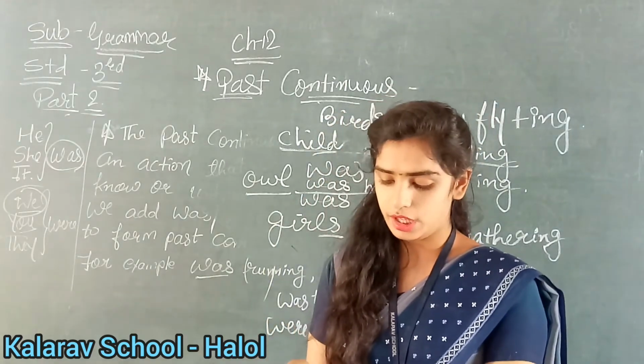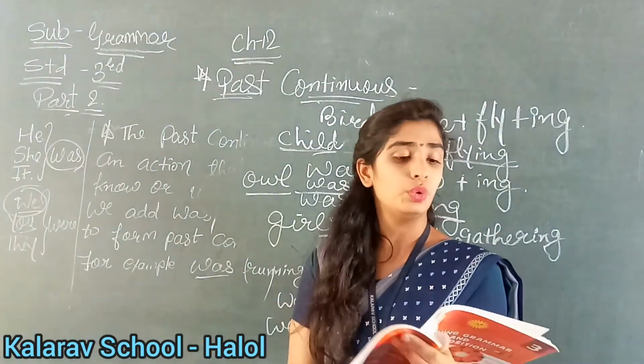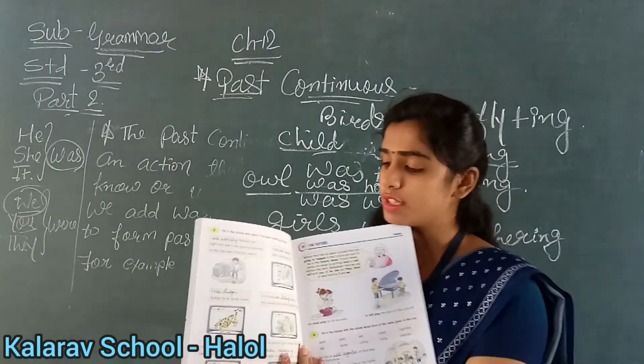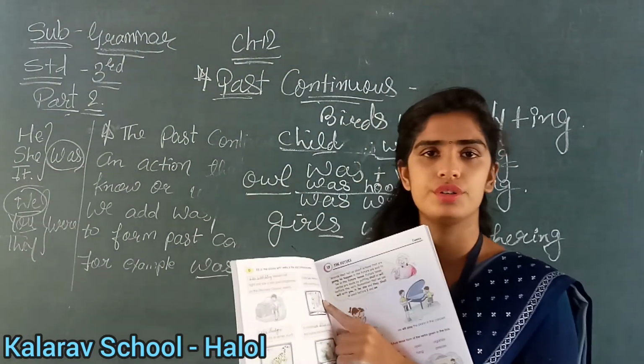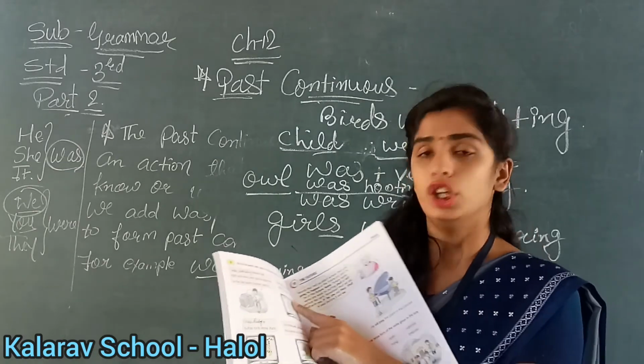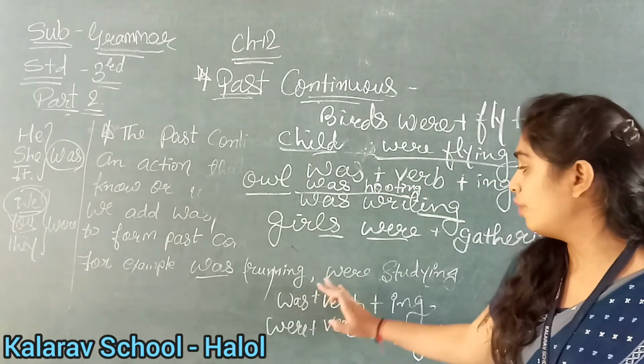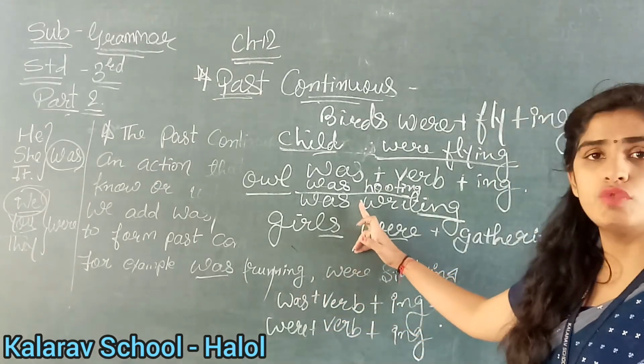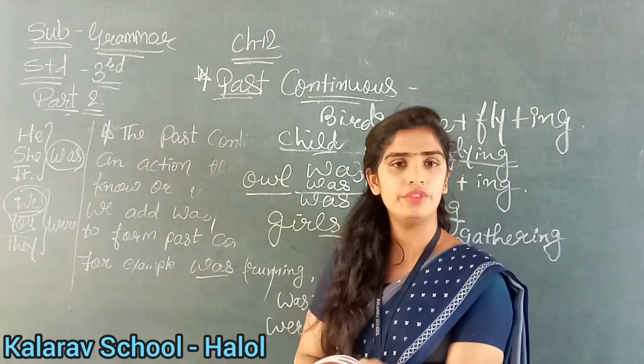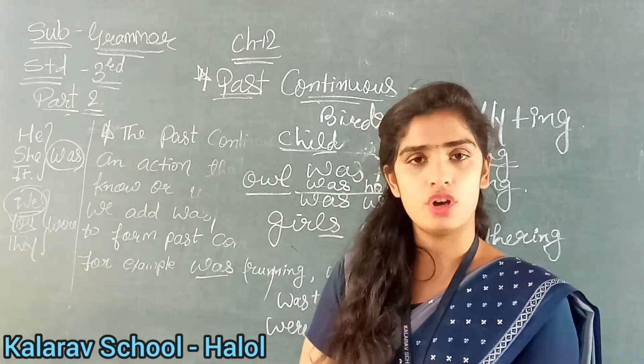Okay, now turn to page number 62. Here you have been given these boxes. You have been given pictures here also. Okay, and with these things you will use was and were. For example, like I have explained to you, where to use were and where to use was. Like this exercise you will fill, but this you will fill by yourself.